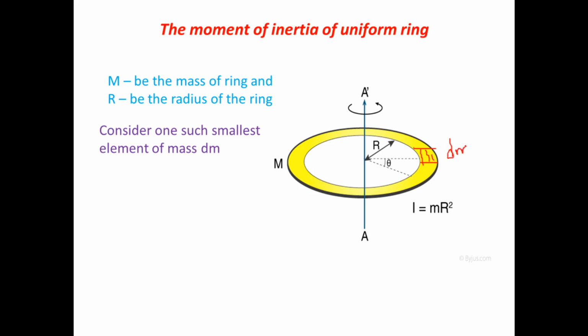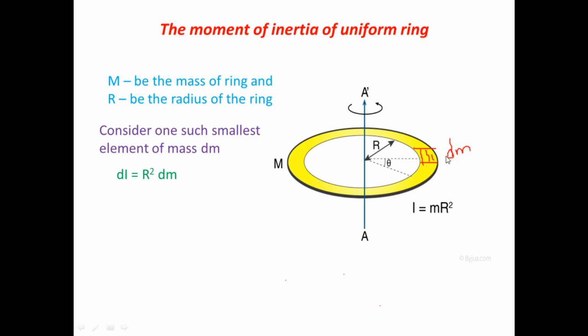Okay, so dm is the mass of the smallest element. Now that we have the mass of the smallest element, we find its moment of inertia. So what is the moment of inertia of the smallest element of mass dm?